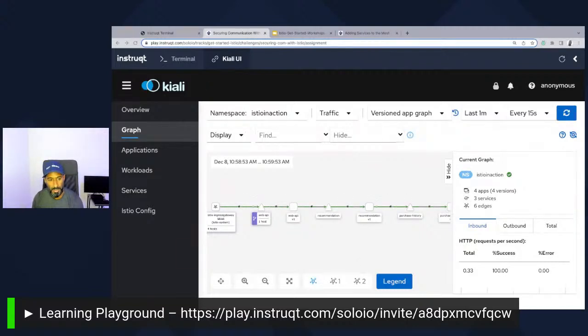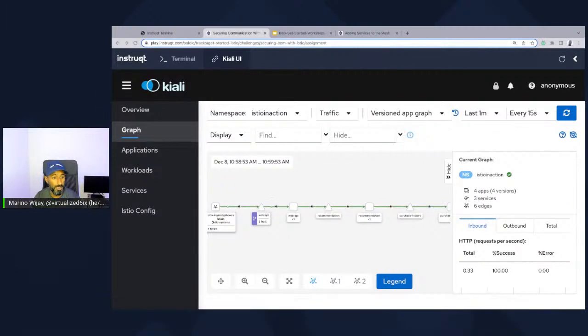I will stop there. You are all welcome to continue going on in the lab. You'll get to go into the authorization pieces. You'll get to go into the bits and pieces of traffic routing and management, and doing canaries and deployments and whatnot.